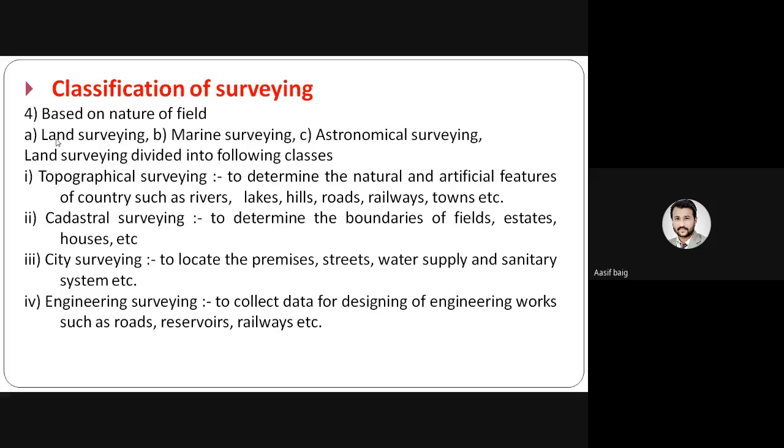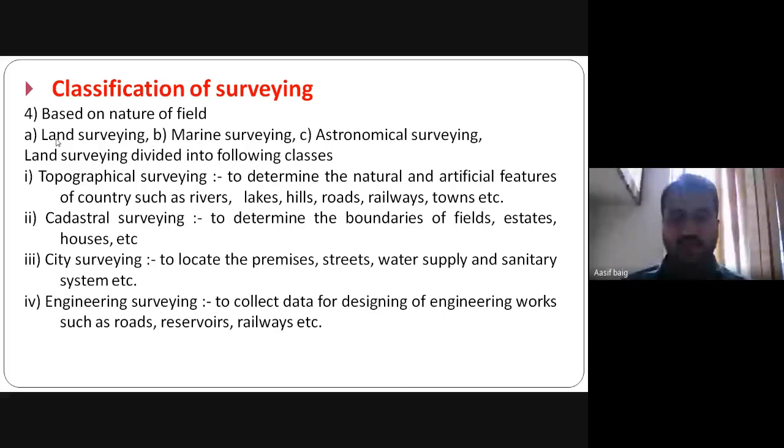While cadastral survey is to determine the boundaries of fields, states, houses. City surveying is to locate the premises, streets, water supply, and sanitary system. Engineering survey is to collect the data for designing engineering works such as roads, reservoirs, railways, etc.